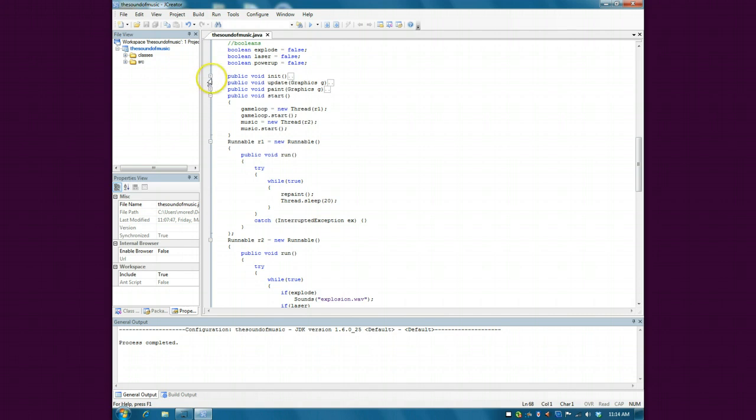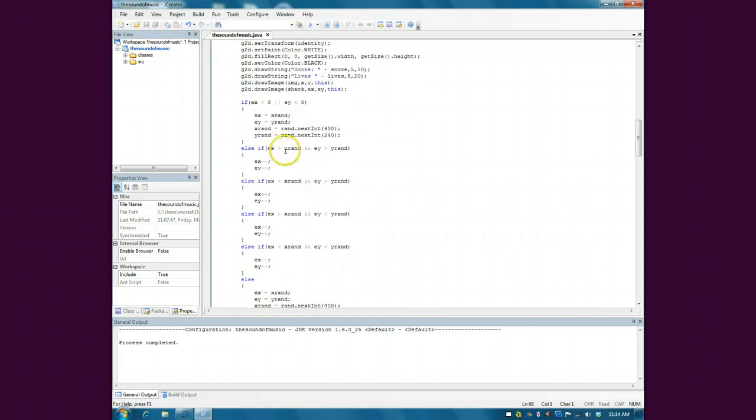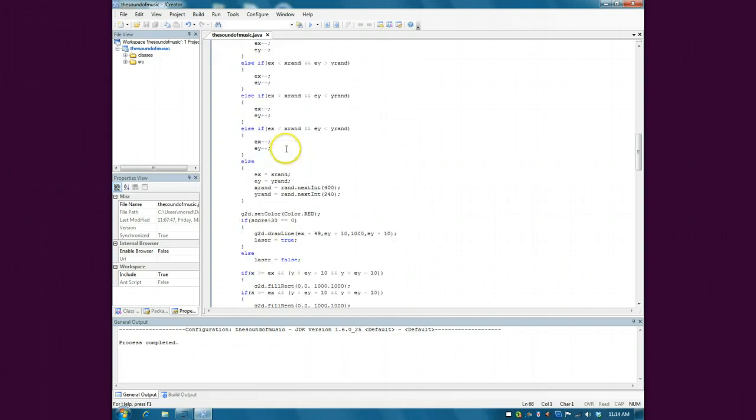So these are huge overarching variables that go throughout the whole program. And if you open up this horrifyingly horrible method that I made earlier, you can see me adding a couple of them. Here, this is the laser code, and I added a simple laser equals true, because you want the sound of a laser when you fire a laser, don't you? And else, laser equals false. So it turns off every other time.